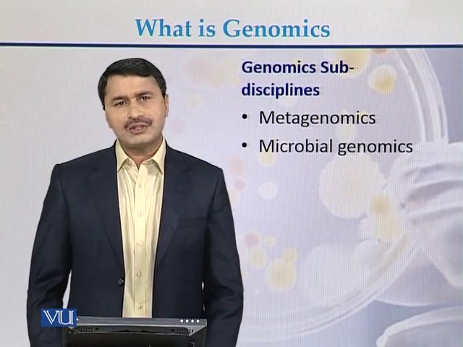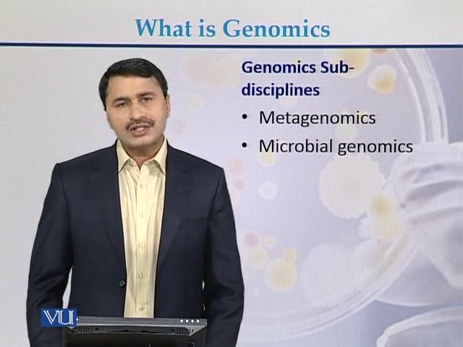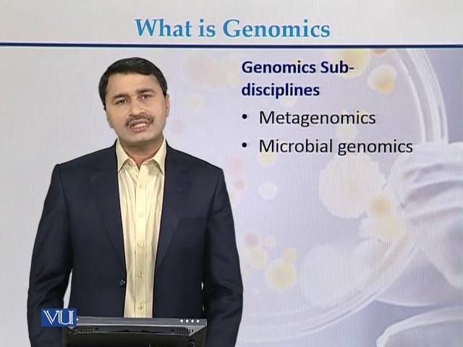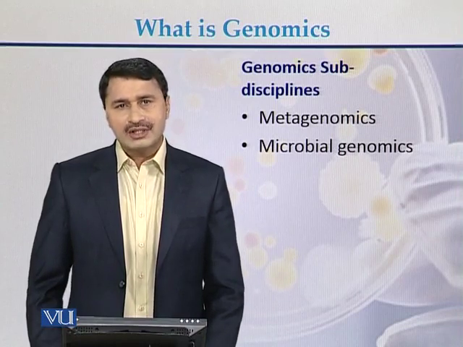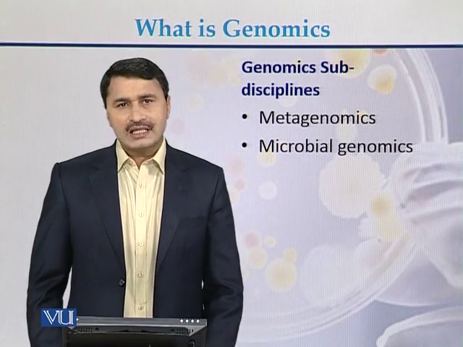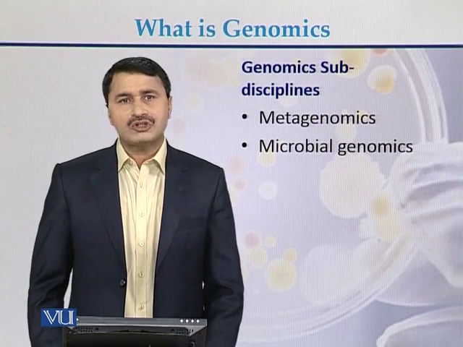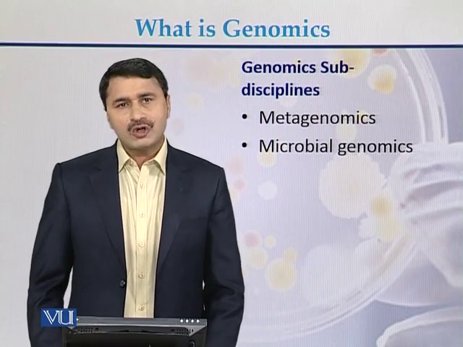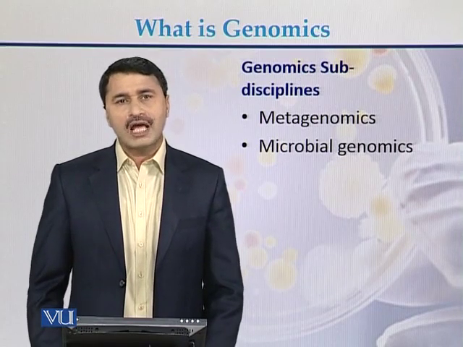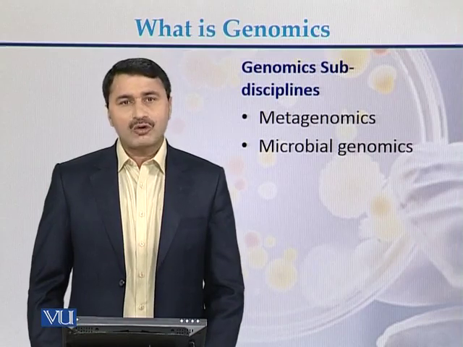There are two other sub-disciplines of genomics. The first is metagenomics. Metagenomics is the sub-discipline of genomics in which we study the genome of an environment. All those genomes which are present in a specific environment, if we study them, it is called metagenomics. If we study the genomes of microbes like prokaryotes, bacteria, and viruses, this sub-discipline of genomics is called microbial genomics.